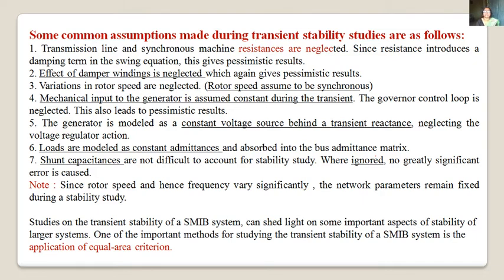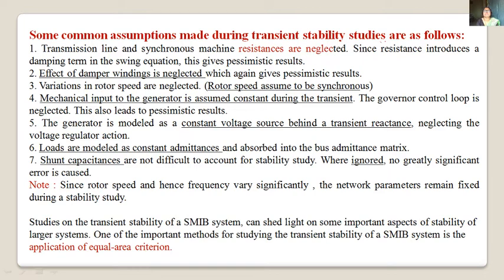Now as we have seen, the solution of this non-linear differential equation in transient stability is difficult, because it is a non-linear differential equation. So if we want to simplify that non-linear differential equation, then we have to make some assumptions, to have a simplified procedure to find out the transient stability of a system.